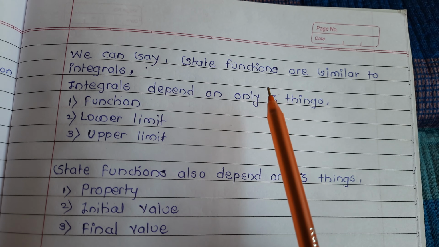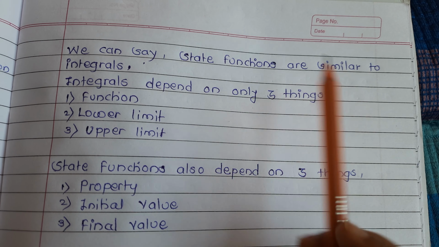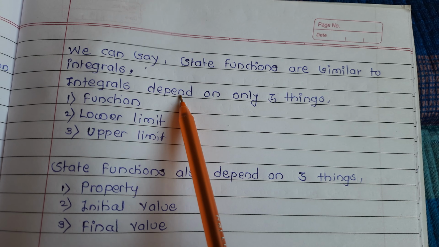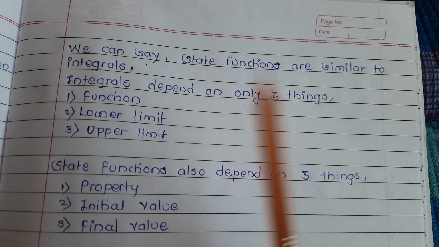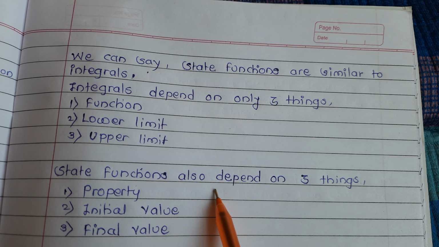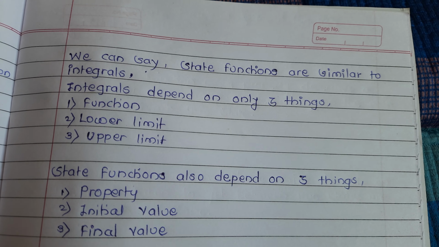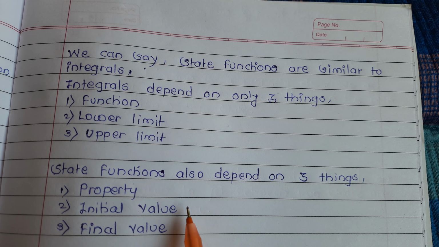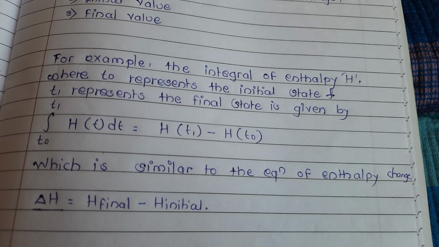We can say state functions are similar to integrals. Integrals depend on only three things: function, lower limit, upper limit. State functions also depend on three things: property, initial value, final value.